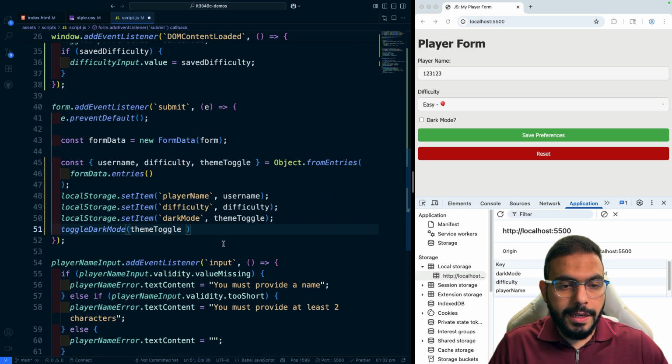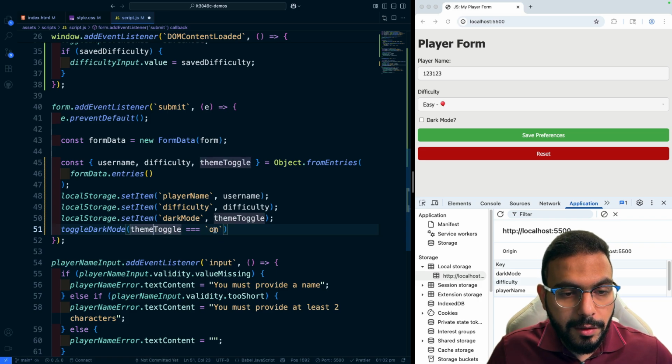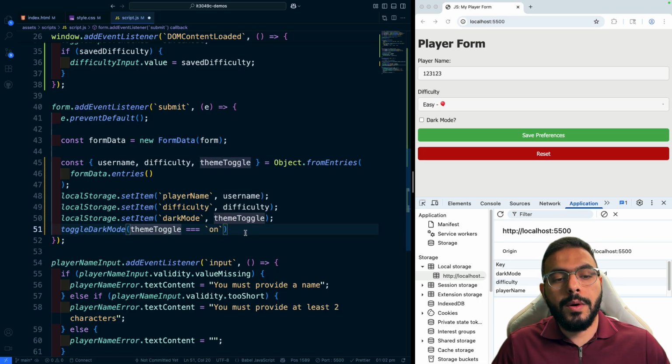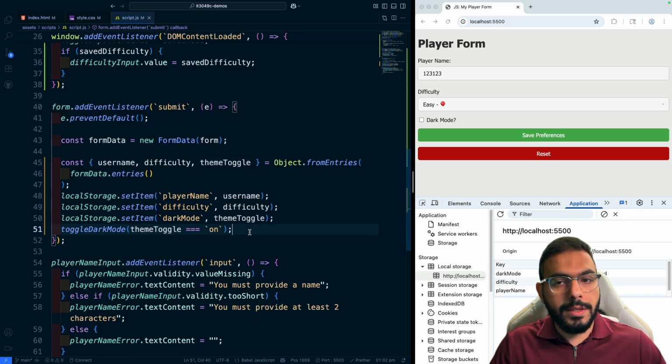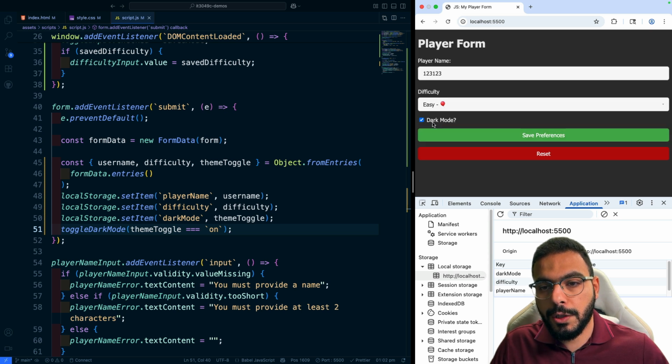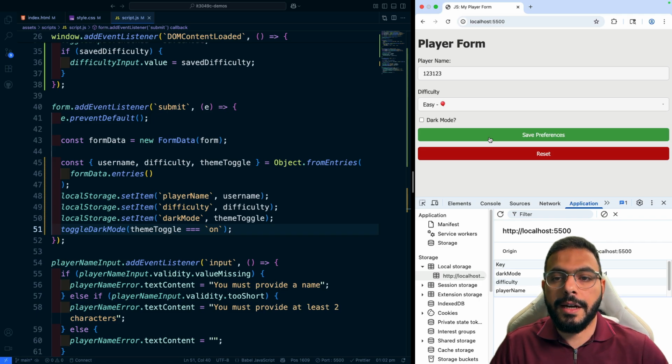So we'll basically say, if the theme toggle equals on, then this is going to be receiving true, otherwise it'll be false. We'll save. If I do dark mode and save my preference, it switches. If I uncheck it and save my preference, it will update it as well.